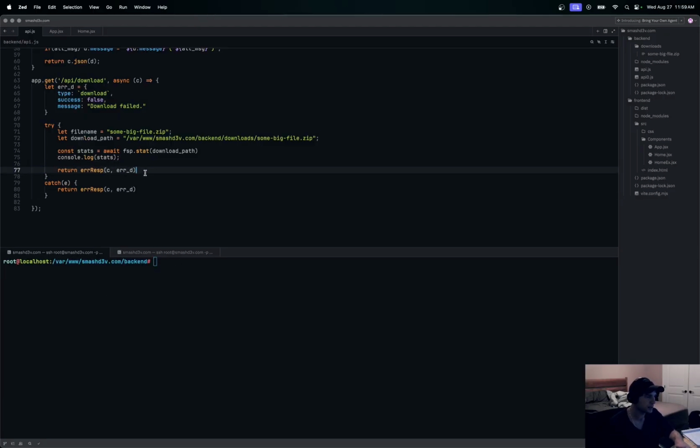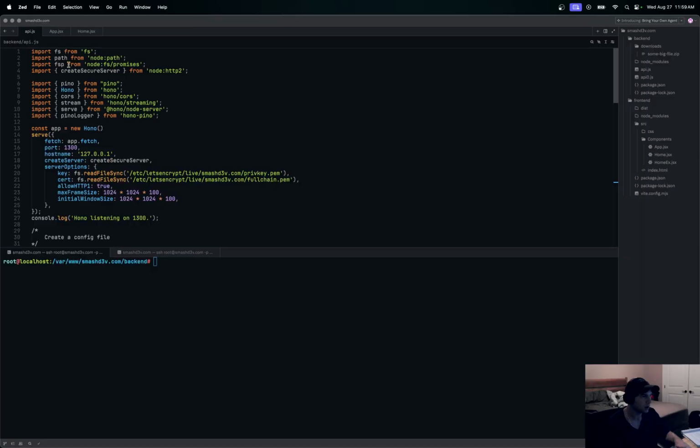It says sending this error and console logging our stats. We'll keep filling out our backend here. So we want to create a file stream, and that's going to look like this. We're going to use fs and create a read stream from our download path here. Now that we know that we can access that path correctly and get the file size from it, you'll see we're just using fs.